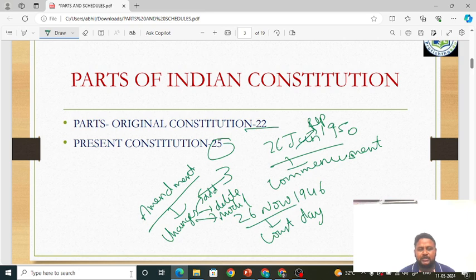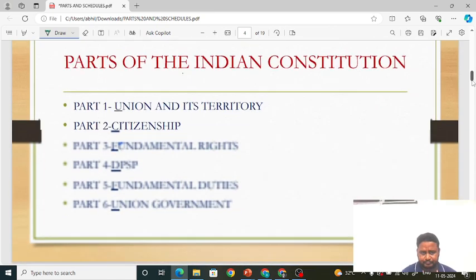So through amendment, these 3 parts were added, that is parts 23, 24 and 25. So 22 parts were in the original Constitution, and the present Constitution has 25 parts. But we will be talking more about the 22 parts, and I will also help you remember each of these parts through mnemonics. Friends, let's start learning about each part now.